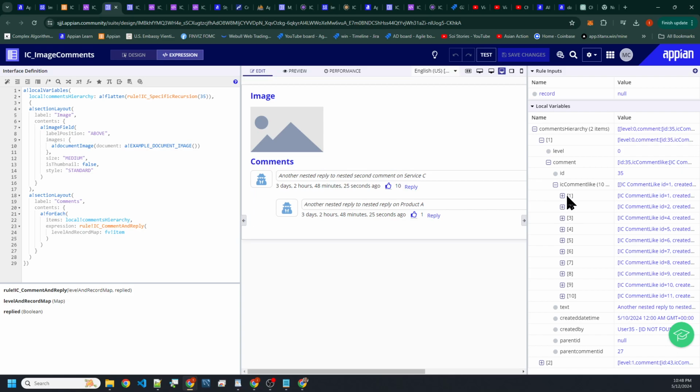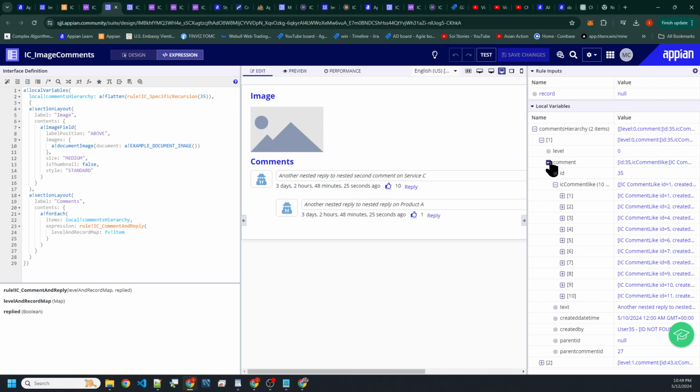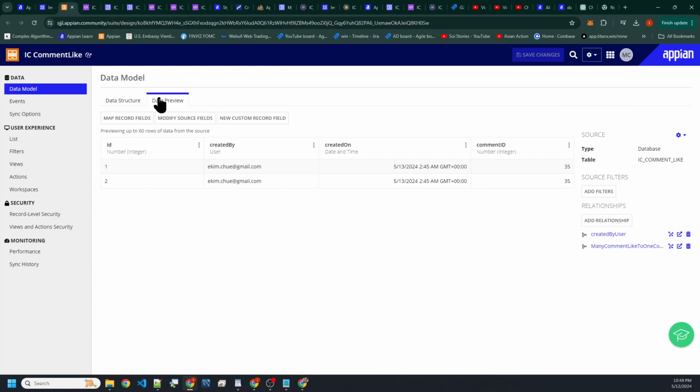The thing is we're relying on returning the number of records per, and these are nested records, by the way. Look at data preview here. You're not going to be able to see all of it. You only see two records here.